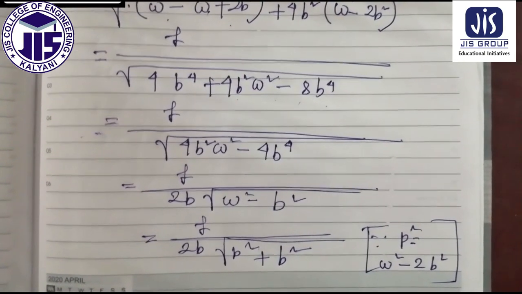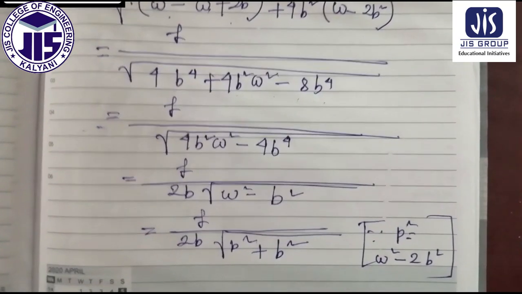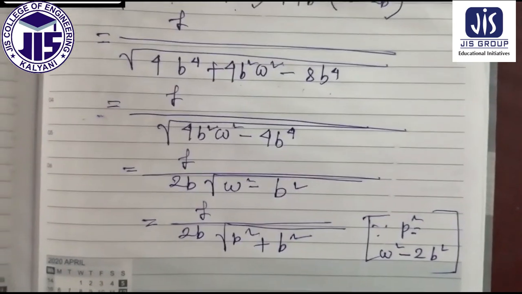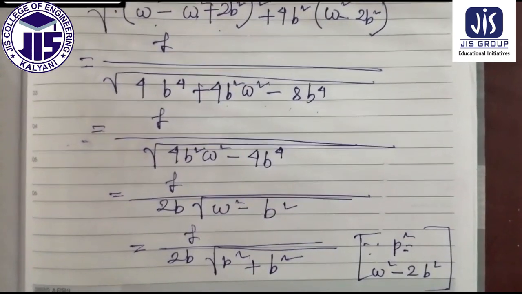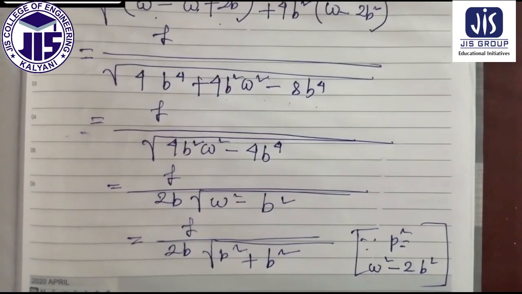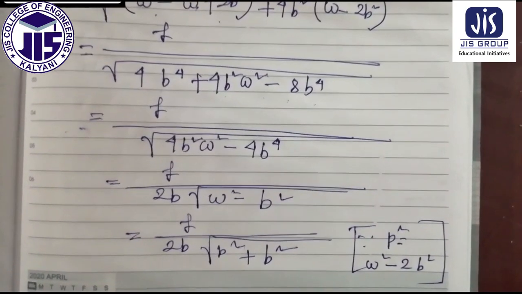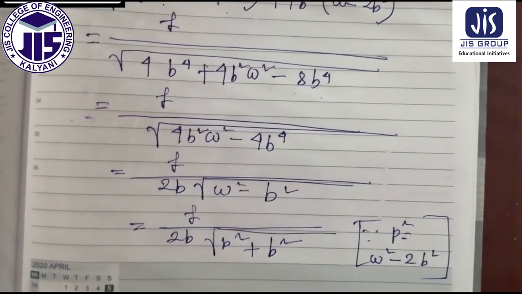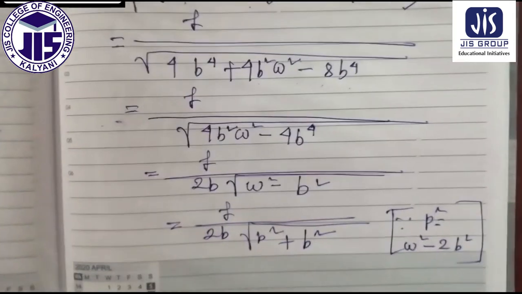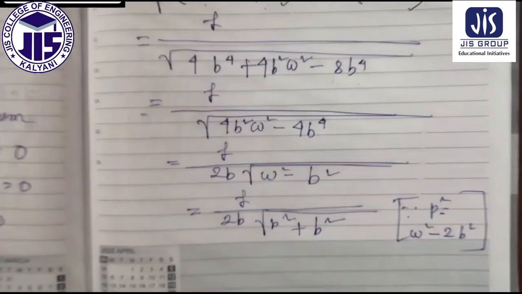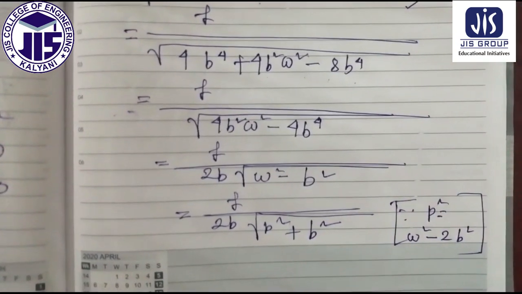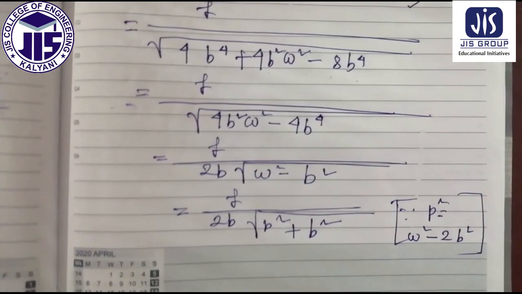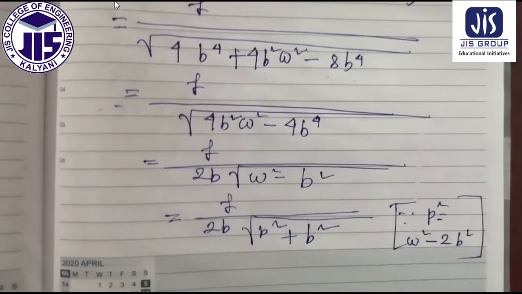Now p square equal to omega square minus 2b square, this one we already know, since p equal to root over of omega square minus 2b square. So therefore A max equal to F by 2b root over of p square plus b square. This is the expression of the amplitude maximum. Now we have to know what will be the expression of the amplitude maximum in case of low damping.